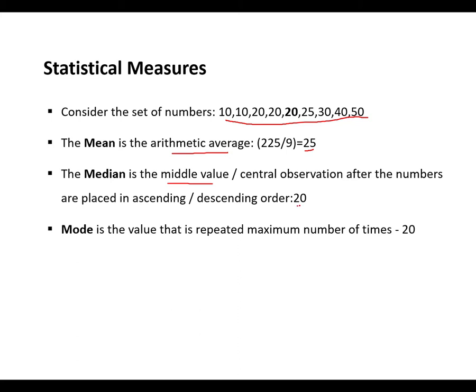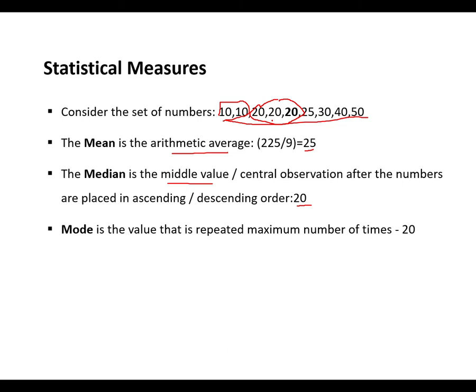In this case, definitely it is 20. Mode is the value that is repeated the maximum number of times. Here you can observe that 10 is repeated twice, but 20 is repeated almost 3 times. So definitely 20 becomes the mode as well.